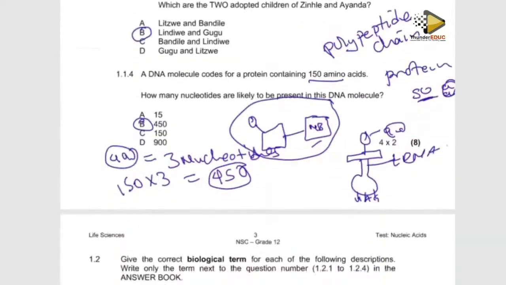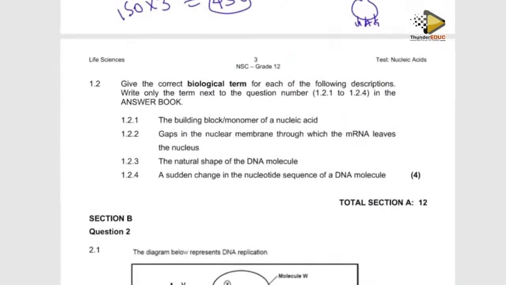Now let's go to the terminologies. You cannot go to the paper without knowing the terminologies. The building blocks or the monomers of DNA. Next time I'm going to show you the booklet of what we have covered versus what is here. So the building blocks or the monomers of nucleic acid. How do we call the monomers? The monomers, remember, means the bricks which make up the DNA. Nucleic acids are messenger RNA, RNA and DNA. So now the answer here is going to be nucleotide.